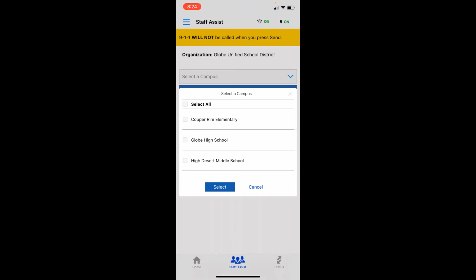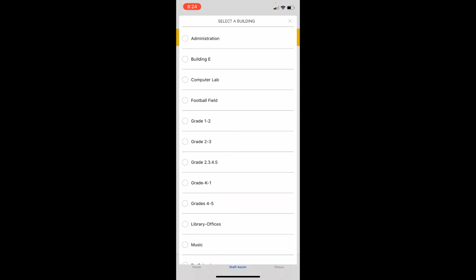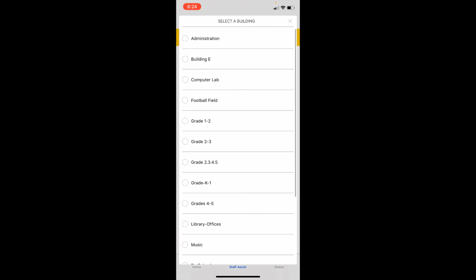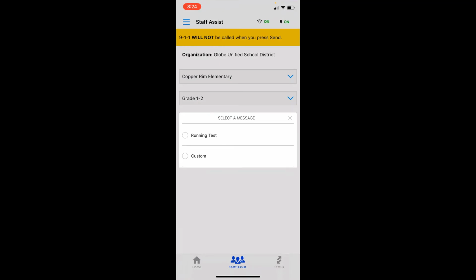So for my particular location, I see a lot of different areas. I can navigate to, let's say if I want to go to Copper Rim, I can hit select, and then I can choose the building, and then I can narrow it down to a lot of different locations. If I want to go to, say, grades 1 through 2, I can then send messages.